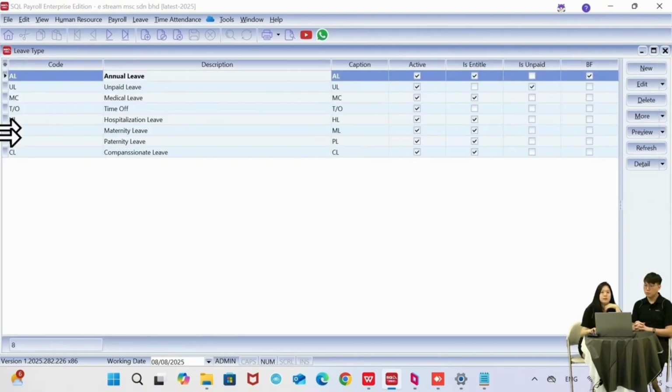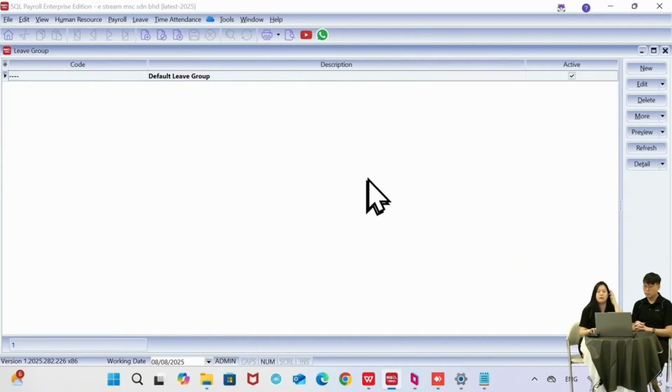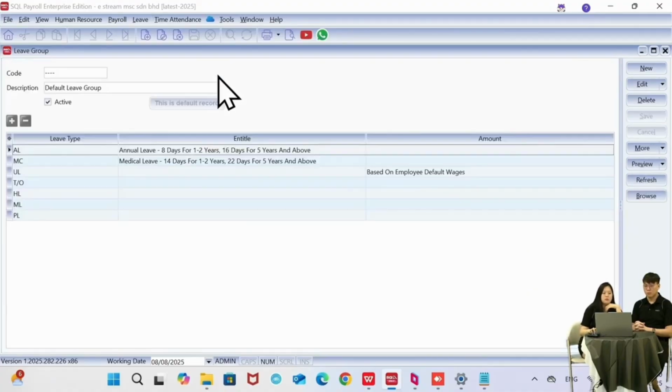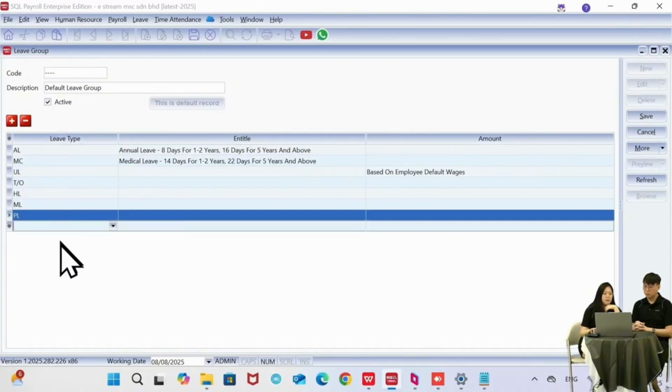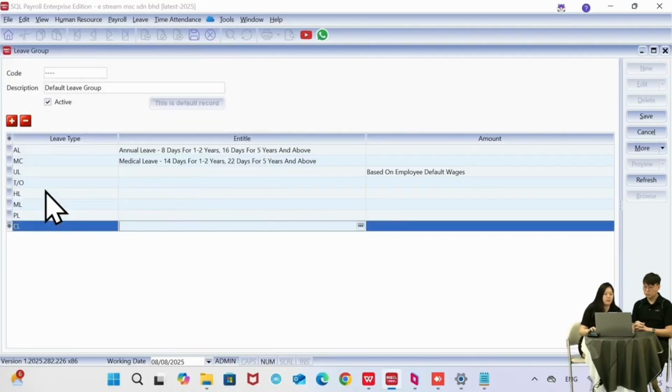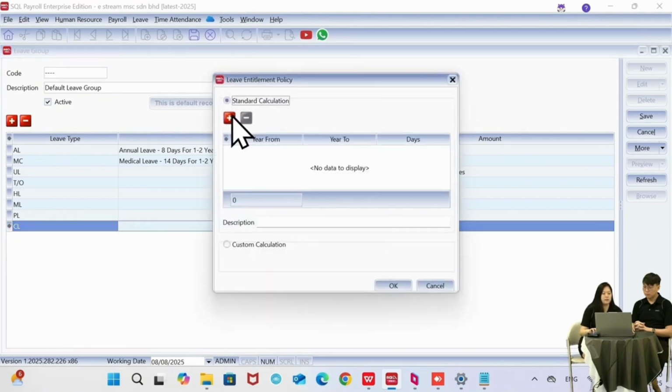Okay, once you have set all the leave that you have in your system, then we can go over to leave and then maintain leave group. Okay, maintain leave group, you can set a grouping of the leave that you are entitled. So we have a default one. So I can just click on edit, and then we can click on the plus sign to add in the new leave that we have created. So compassionate, and then we can come over under the entitled column. I can click on the 3 dots, and then the setting is over here.